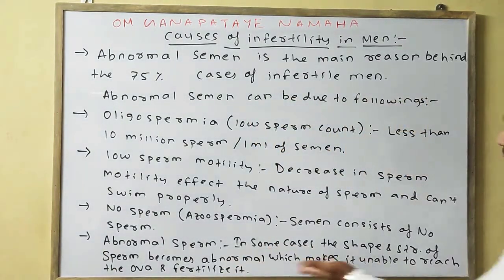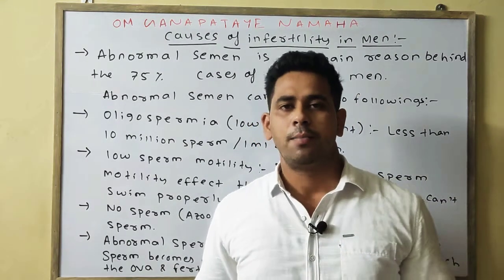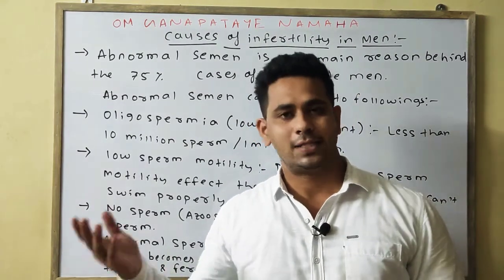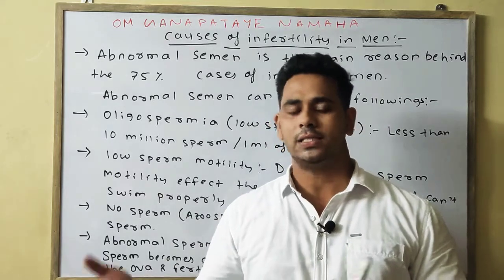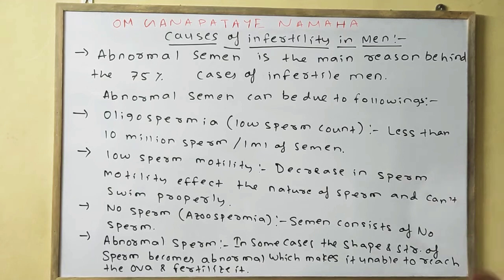And the last one is abnormal sperm, meaning the structure of the sperm becomes abnormal, by which it can't reach the ova and can't fertilize the ova or the egg. Okay, please note down.